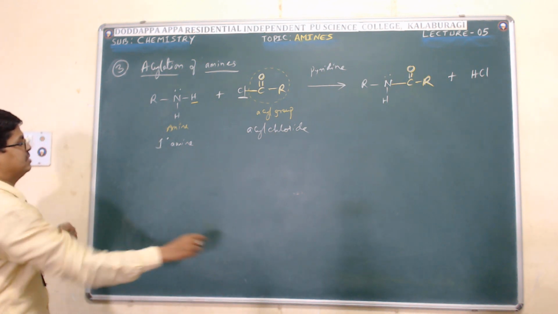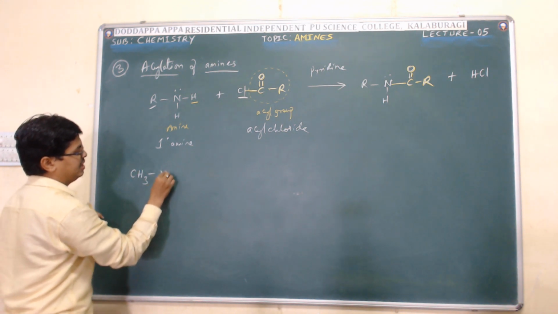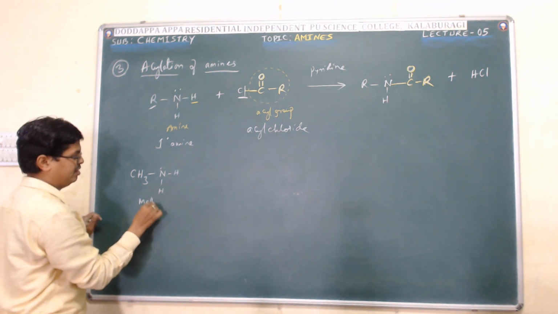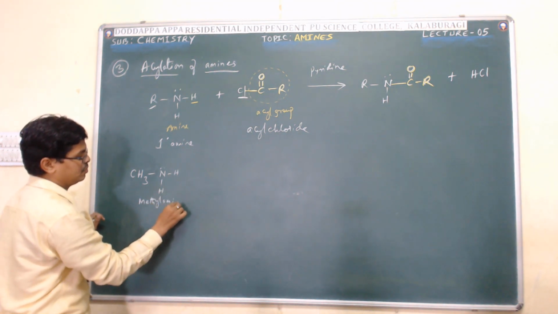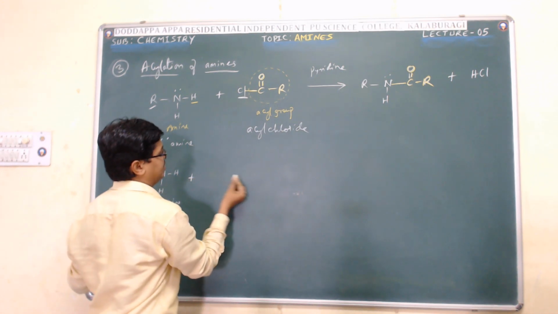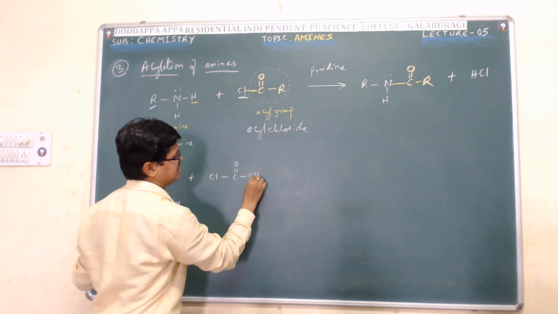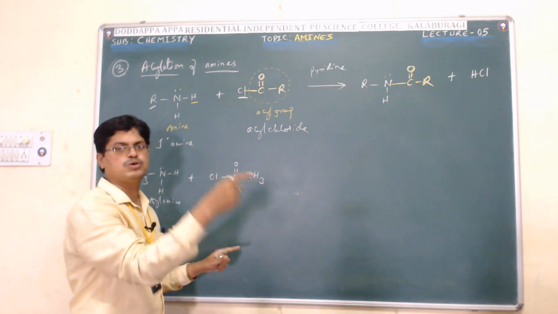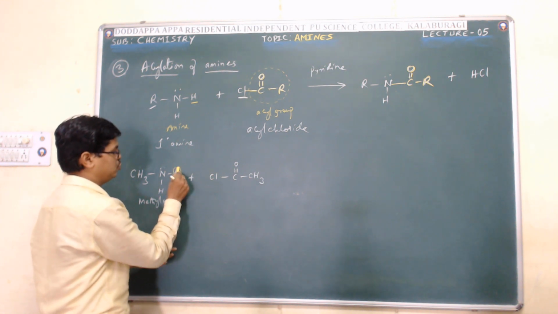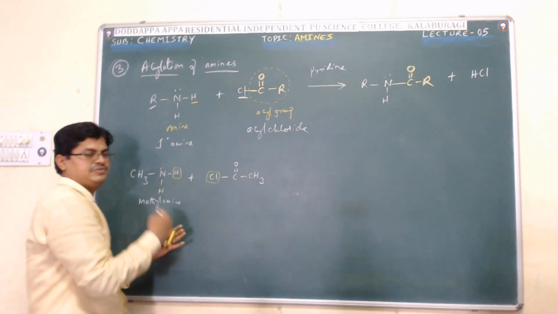Then go with an example. Let me replace R by a methyl group. When methylamine is treated with acetyl chloride, that is Cl C double bond O CH3. Actually CH3COCl is the formula. For our convenience I am writing it in the reverse manner, to show how the H and Cl are removed.